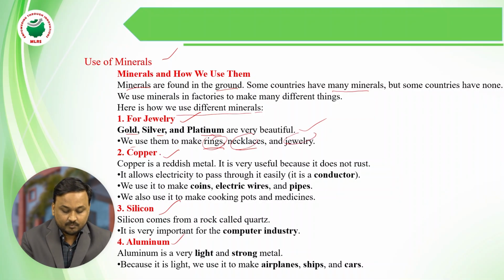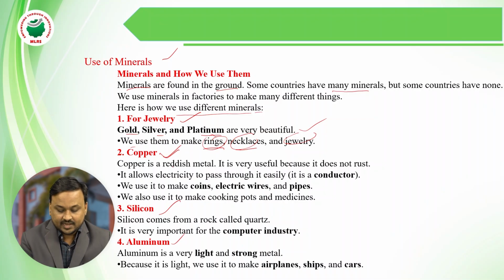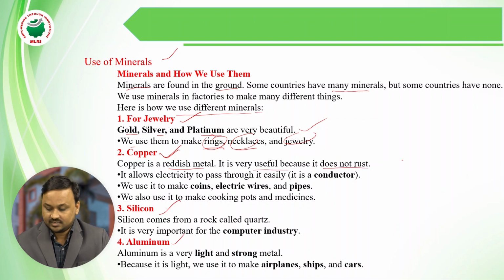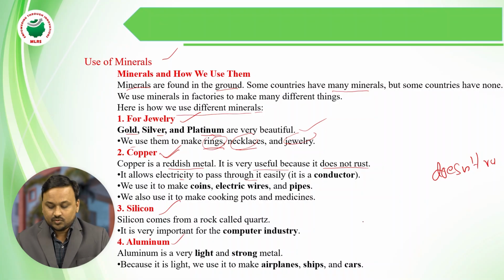Now coming to copper. What is the use of copper? It does not rust, and it allows electricity to pass through easily, so we say it is a conductor.